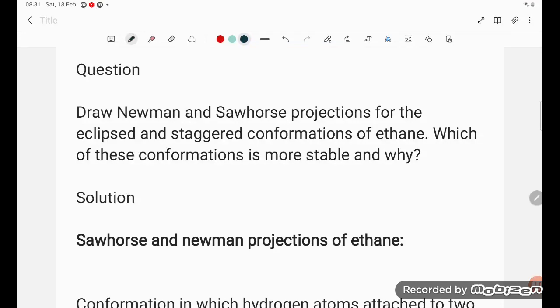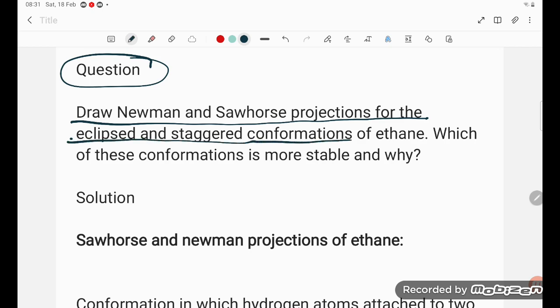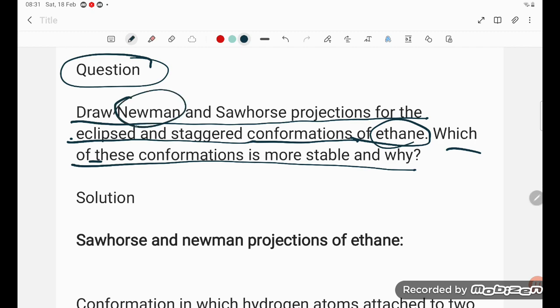Hello students, let's try to understand the questions of hydrocarbon. The question is: draw Newman and Sawhorse projections for the eclipsed and staggered conformations of ethane. Which of these conformations is most stable and why? Stability also we have to check. If you talk about the Newman and Sawhorse projections, they are represented differently, students.